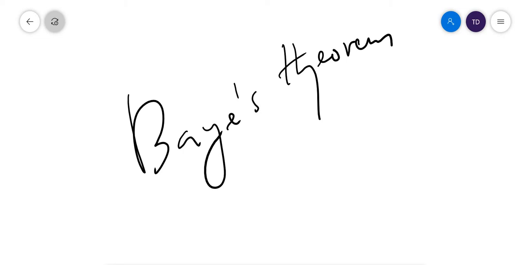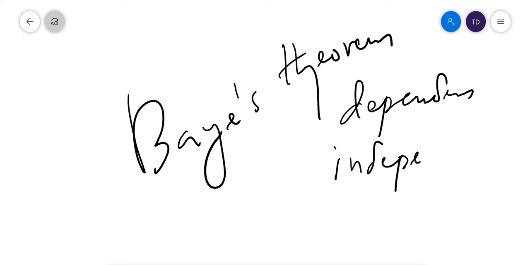In probability you have dependent events and independent events. The outcomes may depend on the previous event.